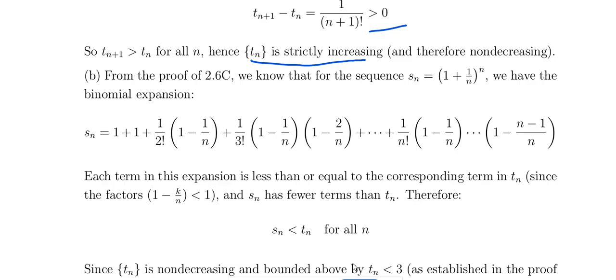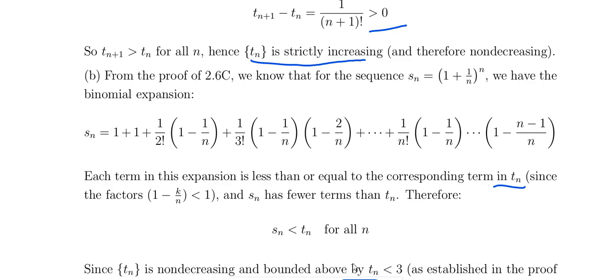we know that for the sequence Sn equal to 1 plus 1 by n whole power n, when you expand the binomial expansion, that is Sn equal to 1 plus 1 by 2 factorial, 1 minus 1 by n, 1 by 3 factorial, 1 minus 1 by n, 1 minus 2 by n, and 1 by n factorial, 1 minus 1 by n, and so on. So each term in this expansion is less than or equal to the corresponding term in Tn. Okay, so 1 minus k by n is less than 1. The factors 1 minus k by n are less than 1. So Sn has fewer terms than Tn. So Sn is less than or equal to Tn.